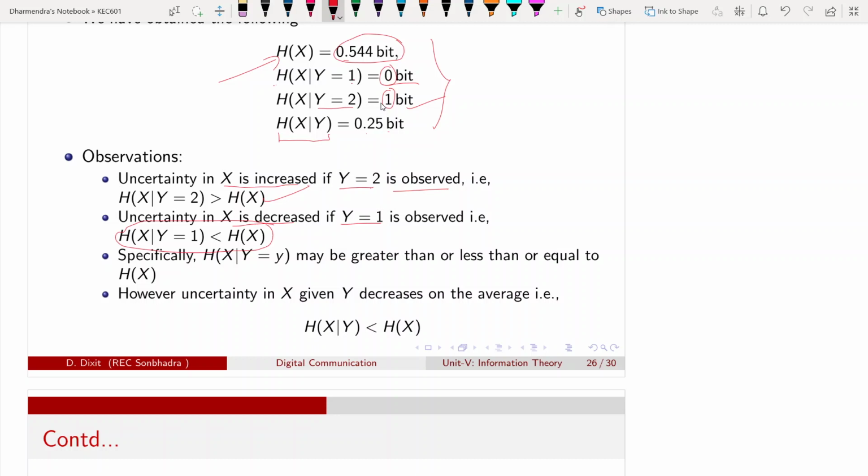So specifically, if y is given, the conditional entropy of x may be greater than or less than or equal to the entropy of x. However, this is on average, and conditional entropy, the uncertainty in x given y, decreases on the average, because this is 0.25 bit, that is less than 0.544 bit.